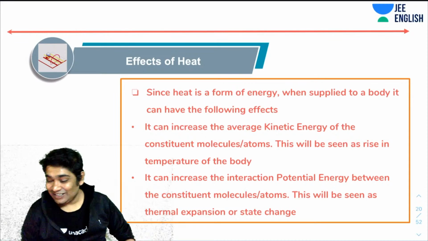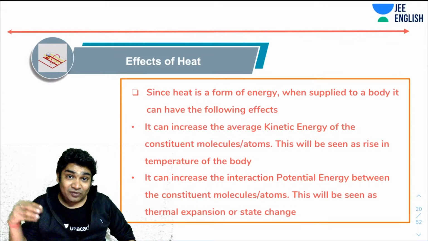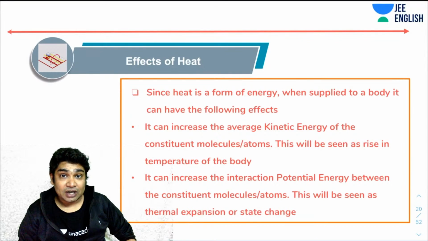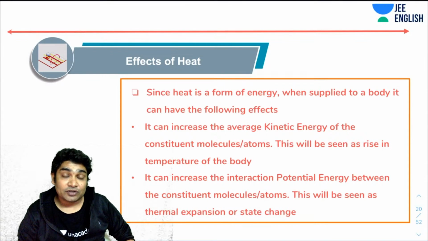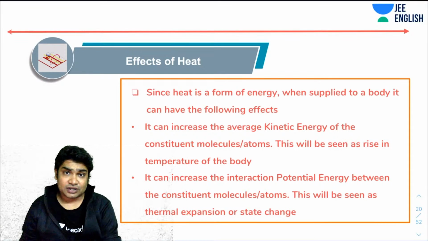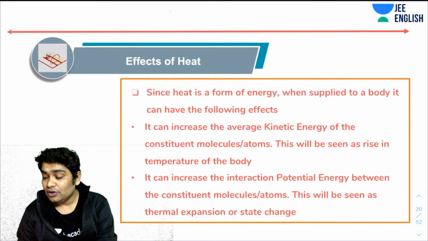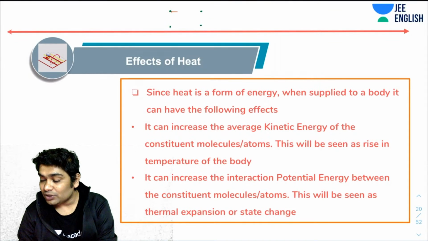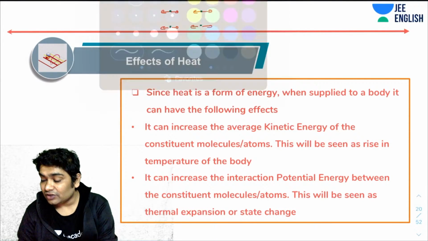So as I said, whenever you provide something heat, you're providing it energy. Now it can have two kinds of effects. Either it can increase the average kinetic energy of the constituent molecules. For any structure of solid, liquid, or gas, you have these molecules and these bonds. They have their own kinetic energies because they are vibrating about their mean positions. And due to these bonds, which behave like springs, you should have studied this model, right?